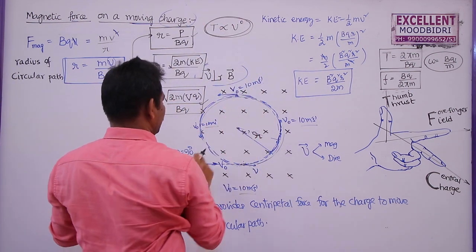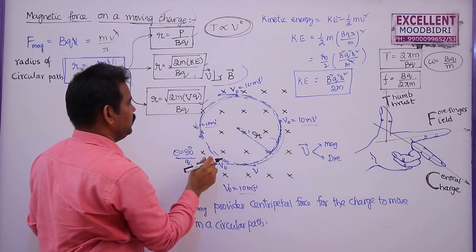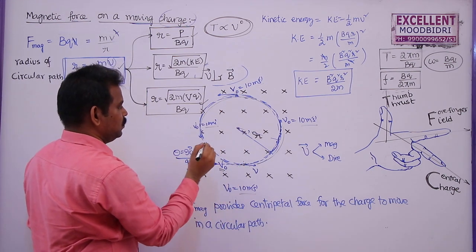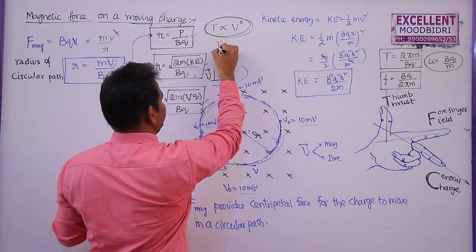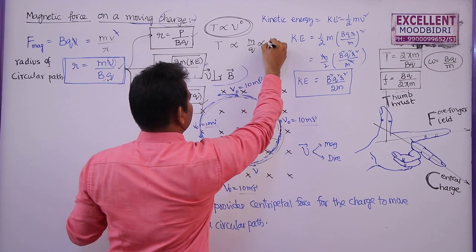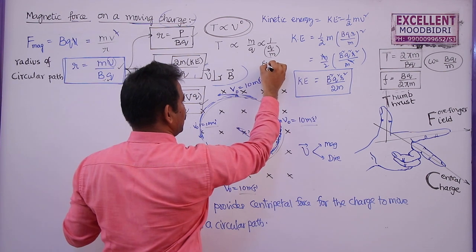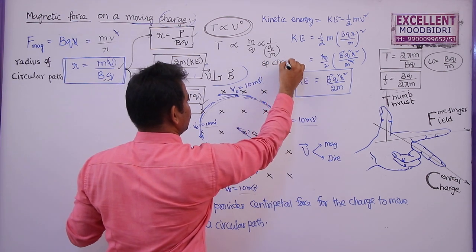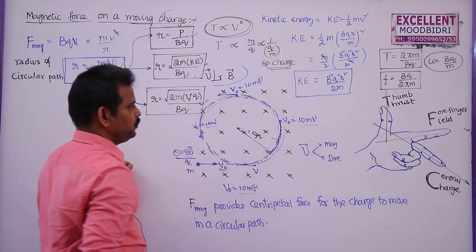Whatever be the velocity, the time period will be constant for any charged particle with given data, that is mass and charge. So time period is directly proportional to m by q, or inversely proportional to q by m. So this q by m is also called the specific charge. So time period is inversely proportional to specific charge.